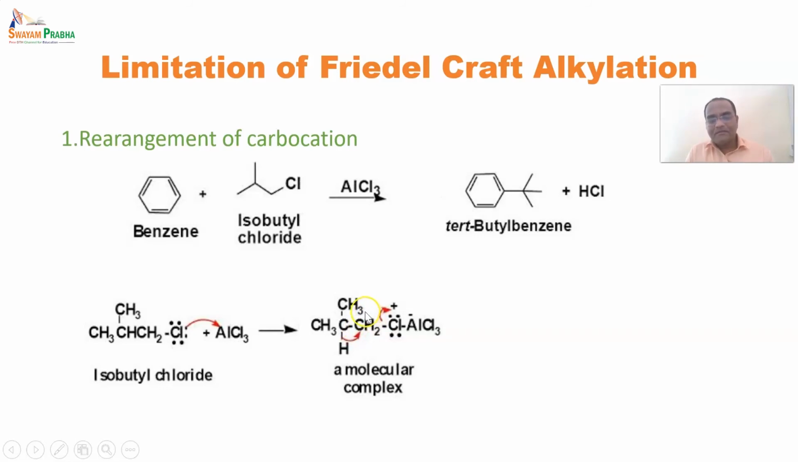Otherwise, if it were not rearranging, it might have given this CH2 chain in between, and this CH2 would attach to the benzene ring, but that does not happen in fact. Now it has formed a tertiary carbocation, and this tertiary carbocation, or we can say the electrophile, attacks benzene in the second step, and after that deprotonation is carried out in the third step, and we get the desired product.